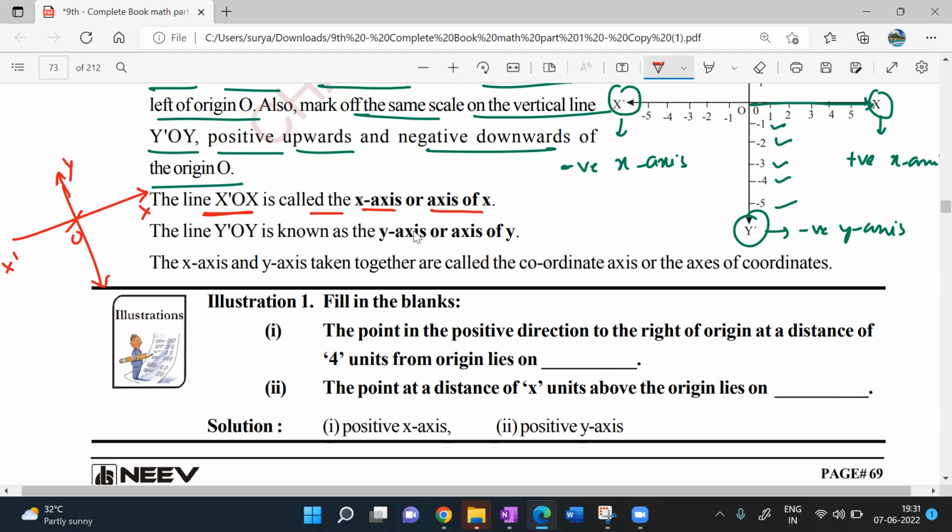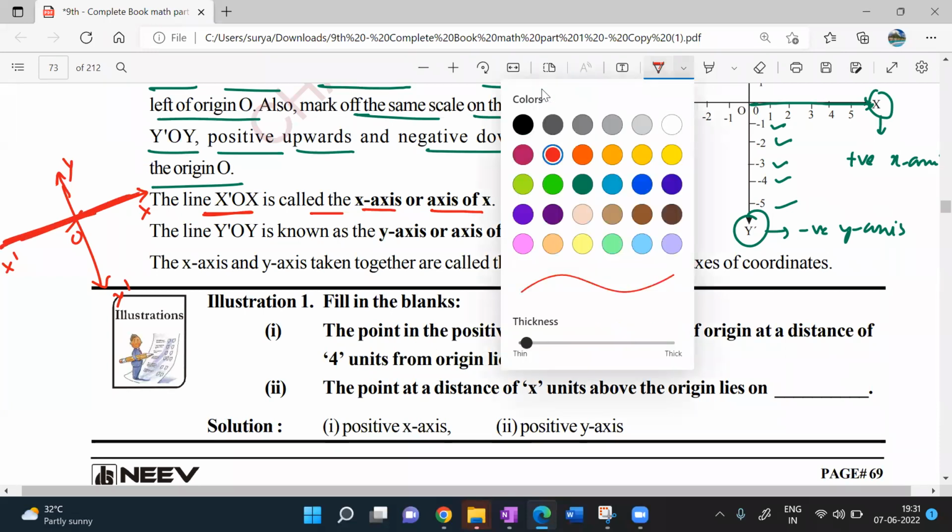This is y. This is y dash, right? This is called the x-axis. This is x'ox. This thick red line is x'ox.